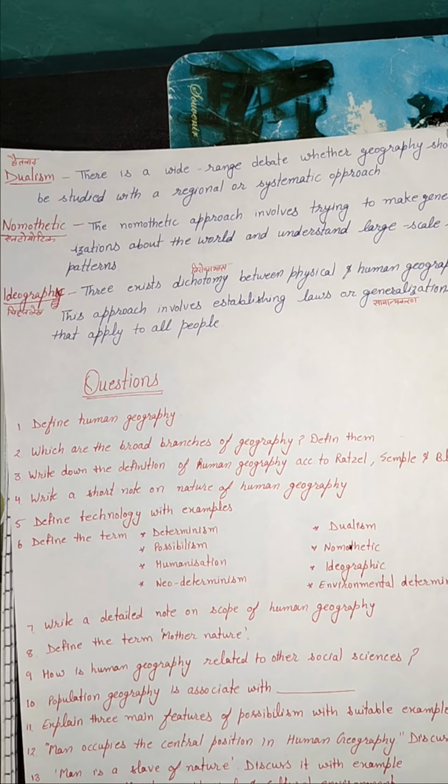So there is taxonomy. It means there is a difference, they are opposite. Which things are opposite? Physical geography and human geography. Because in physical geography we are going to study the things which are created by nature, and in human geography we are going to study humans and their activities and the environment in which they live.